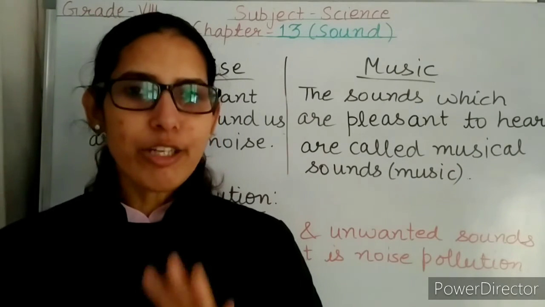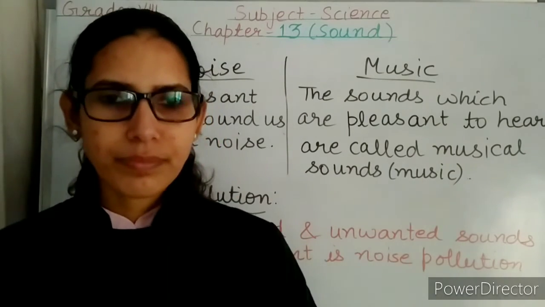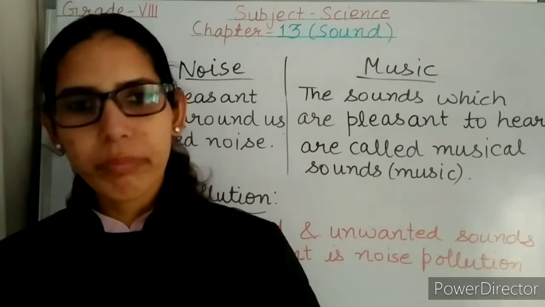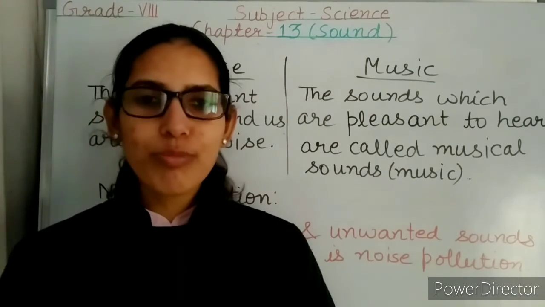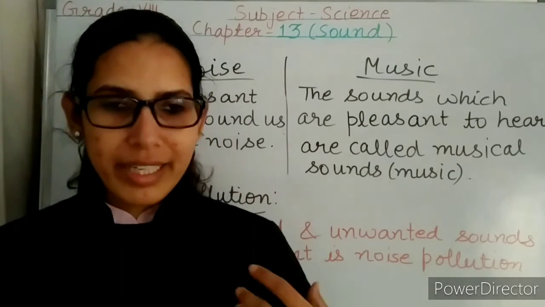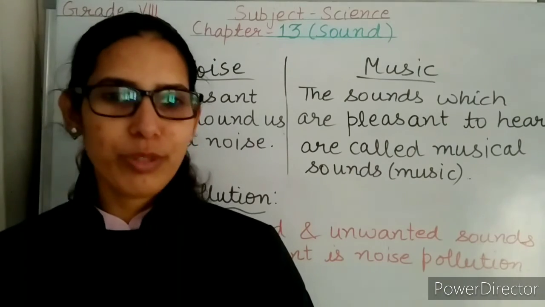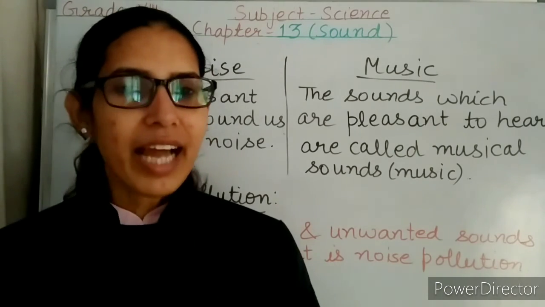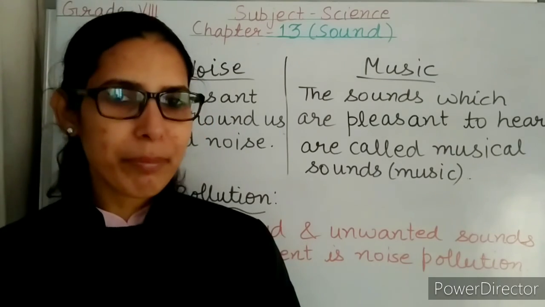And the industries should be set up far away from residential areas. And loud music should not be played. At home, we can use various sound absorbing materials like cushions, curtains, etc. And planting trees on the roadsides also helps in reducing noise pollution. So these were some measures that can be taken to reduce noise pollution. So this was all about the chapter sound.